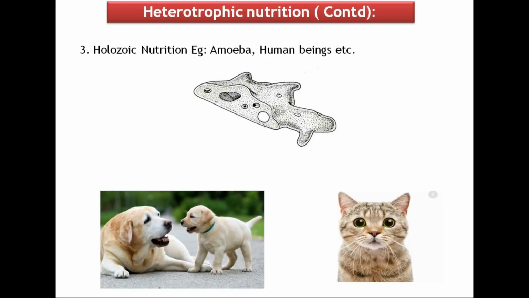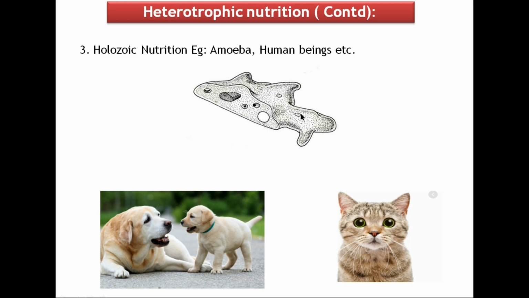Holozoic nutrition. This is the process of nutrition in which organisms take the complex organic food material into their bodies by the process of ingestion. The ingested food is digested and then absorbed into the body. Example: amoeba, cat, dog, human beings, etc.